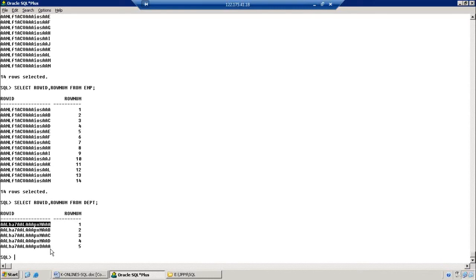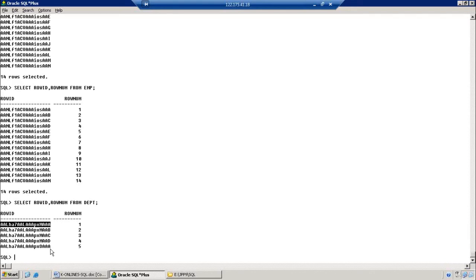So 18 characters, can you imagine what the range of values is? We don't know. Millions of data, right? For example, 100 is 3 characters, 1000 is 4 characters, 10,000 is 5 characters, 1 lakh is 6 characters, 10 lakhs is 7 characters, 1 crore is 8 characters. Observe this one, 18 characters. We cannot possibly imagine which value is going to come under this ROWID. That is the reason people use this ROWID. So ROWID and ROWNUM both are pseudo columns generated by the system.